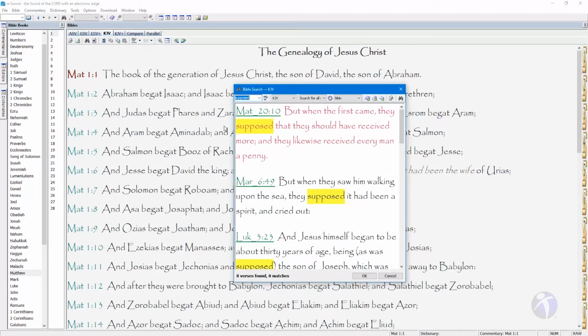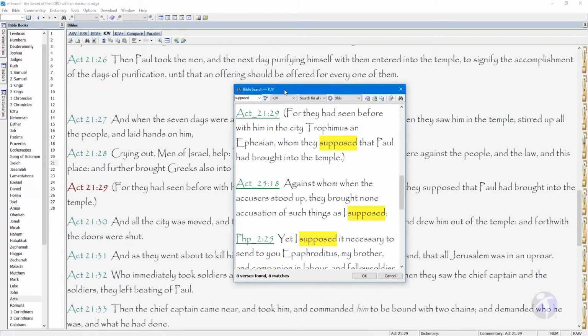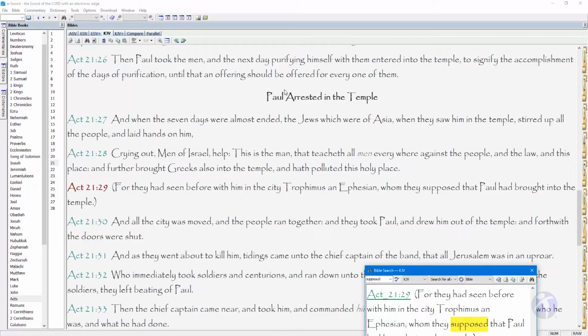When we scroll through the results, we also come to Acts 21:29. This verse is talking about people supposing that Paul had brought someone into the temple. If we click on the verse reference, we can see more of the context surrounding the verse. Looking at the verses before and after the reference should help us to see what is going on.